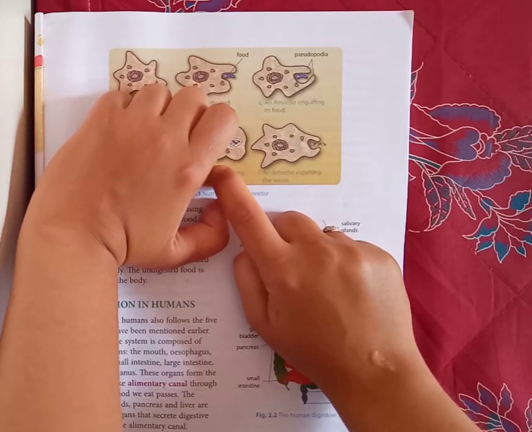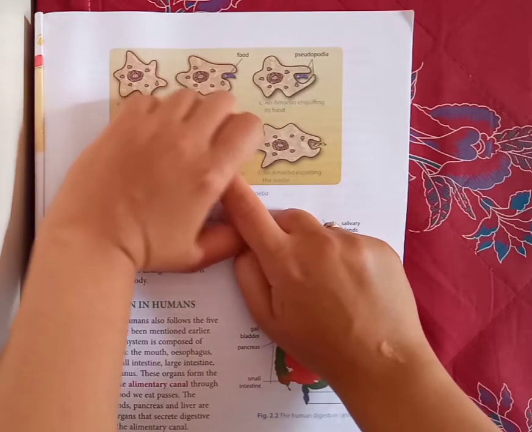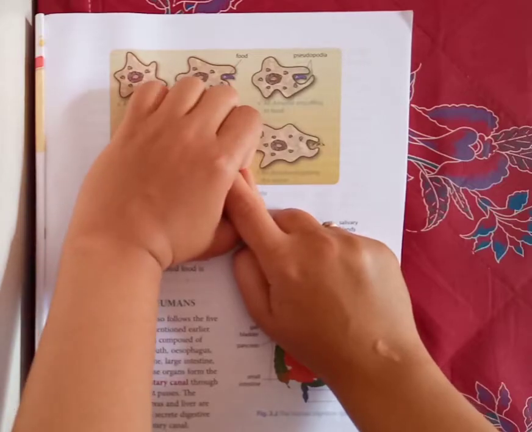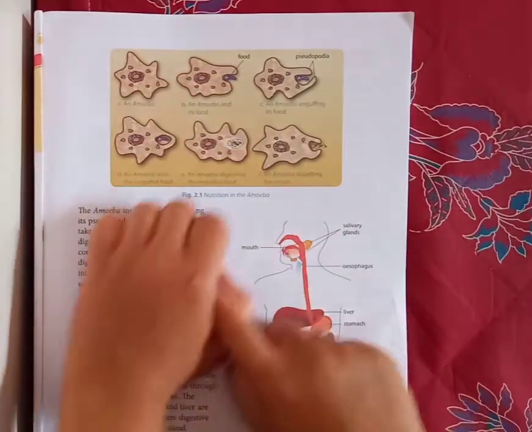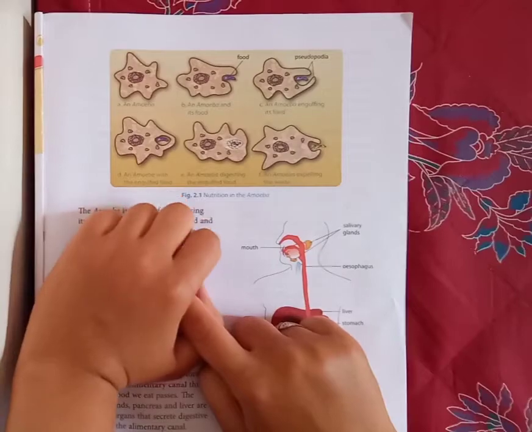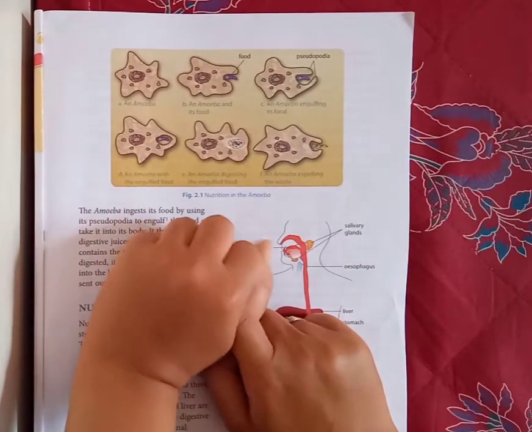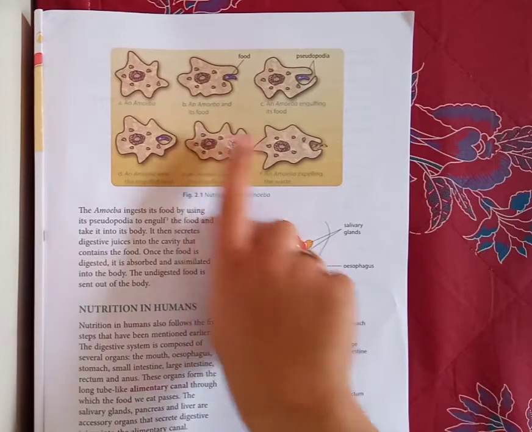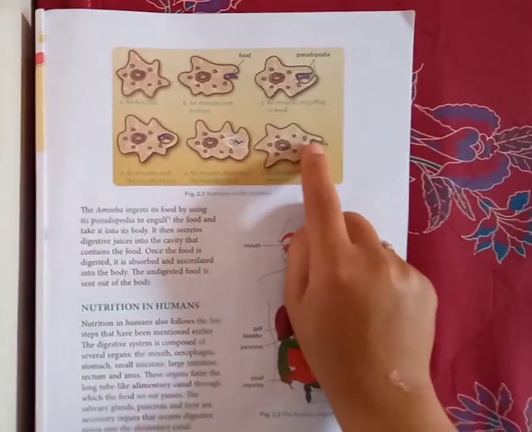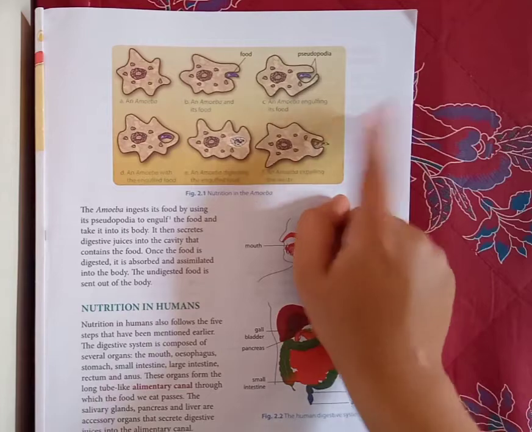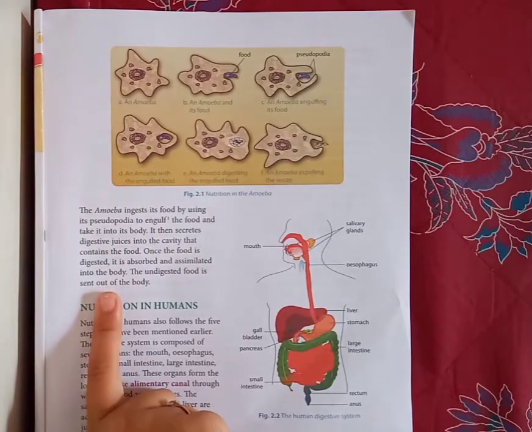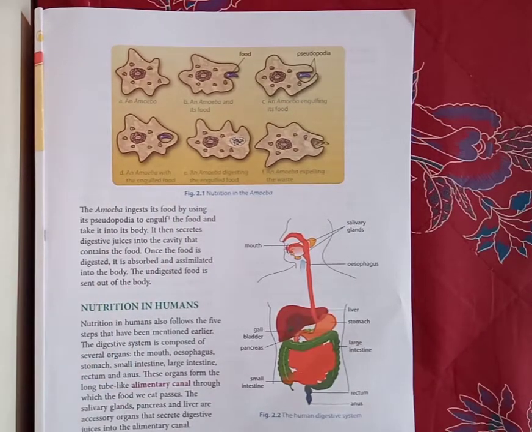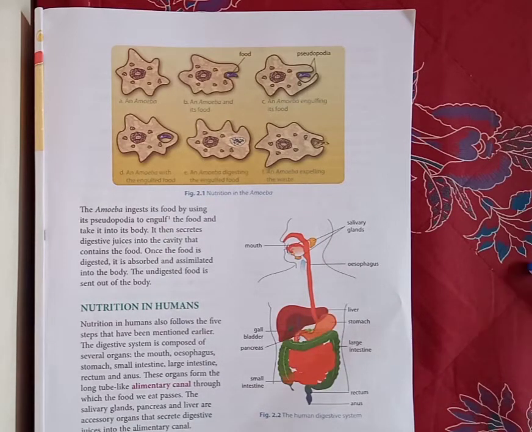Then after that it will cover the food. It will just cover the food, this step, and then it will catch it. After catching it, it will take all the nutrition from the food, and after taking all the nutrition, it will throw out the waste, right? So this is how the nutrition of amoeba takes place. So this is the process of amoeba.